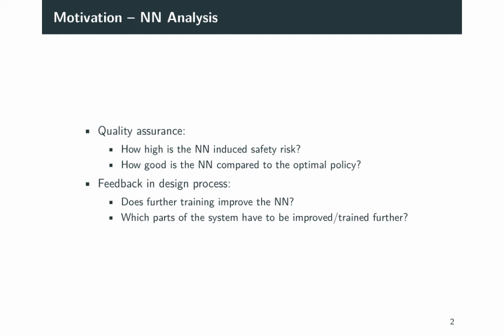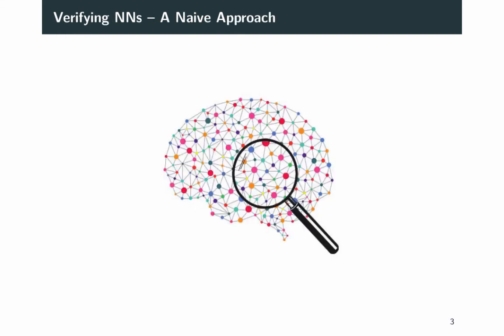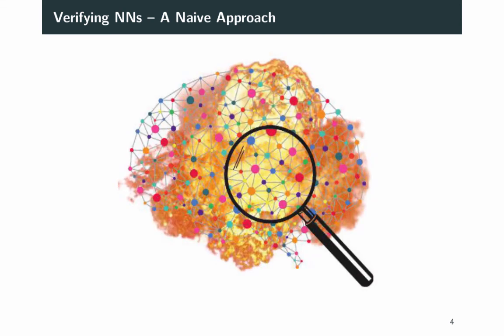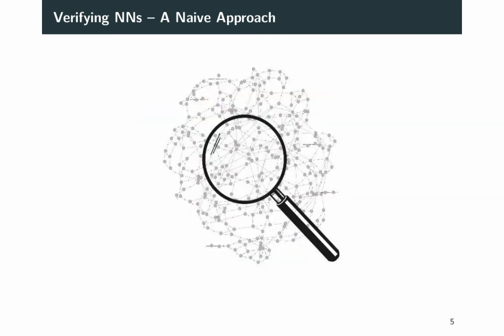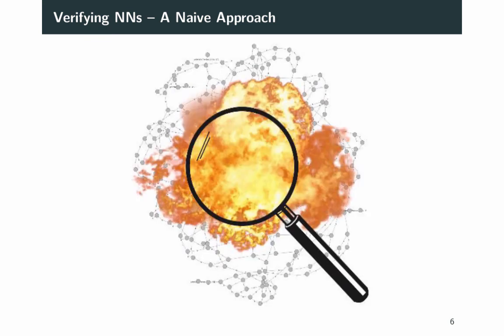To achieve our goal, we could in principle start with a naive approach. First, we look into the neural network and try to do the verification there. But the neural network structure is extremely complex and this analysis strategy will explode. Second, we could use standard exhaustive model checking for verification. But there we would run into the state space explosion problem.